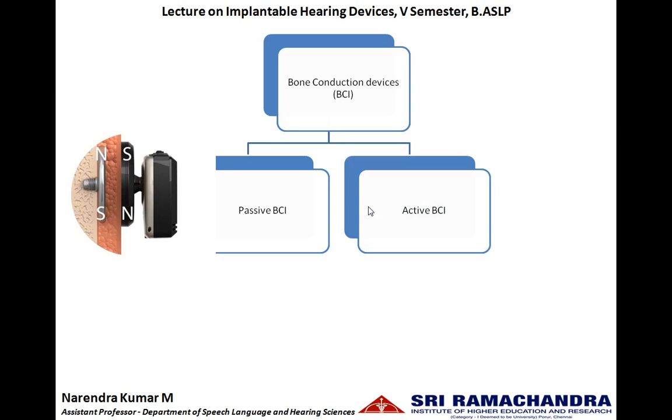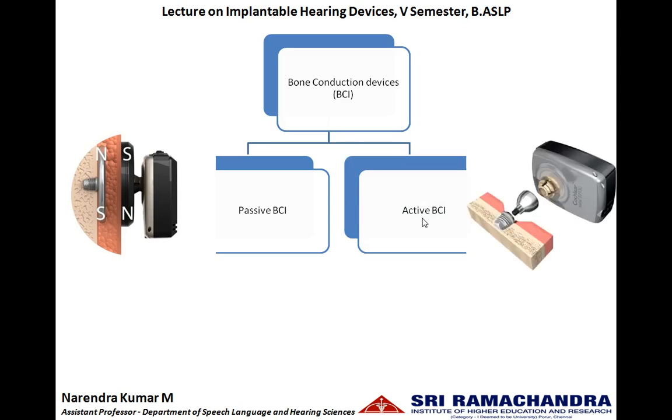Whereas in an active bone conduction implant, the implant through an abutment will have direct contact with the vibrating transducer. So the bony part and the vibrating transducer are in direct contact with each other. The soft tissue is not going to hinder the vibration. Whereas in passive bone conduction implants, after the transducer there is a magnet, layer of skin, soft tissues, another magnet, then comes the implant.